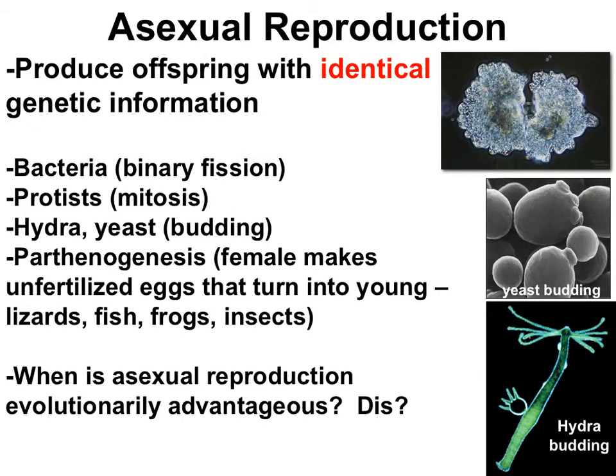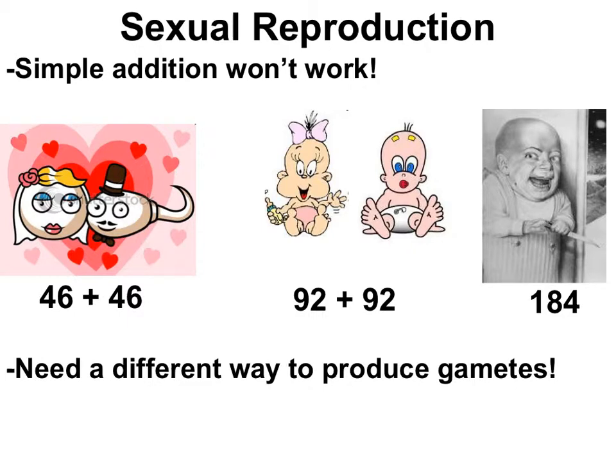If the environment changes and all of the offspring have the same traits, then there's a huge risk that all of the offspring could die if they're identical. That is bad fitness. So then, sexual reproduction is a strategy that makes genetically different offspring. Sex cells are gametes from two different organisms joined together to make the offspring.